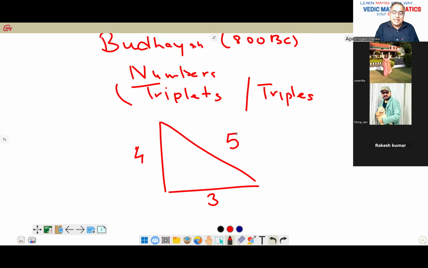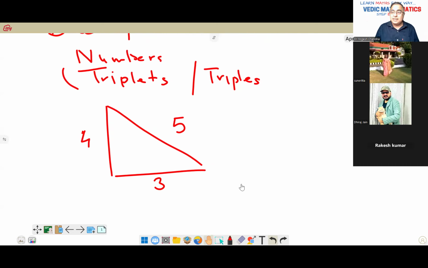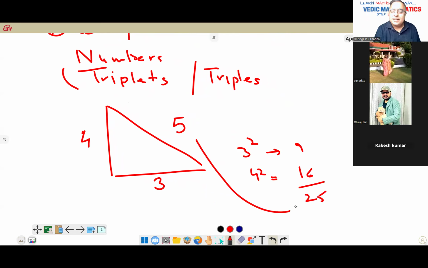If you see, this satisfies Pythagoras also. Pythagoras was: hypotenuse square is equal to base square plus perpendicular square. So see, what is 3 square? 9. What is 4 square? 16. So what is the total? 25. What is that? The same, 5 square.